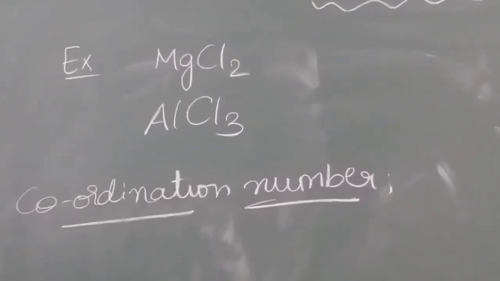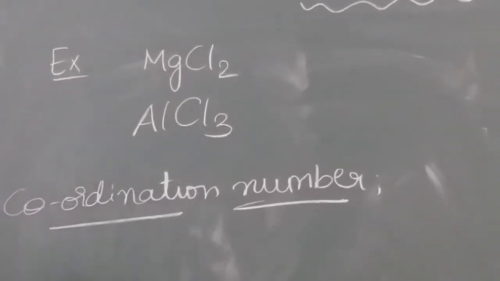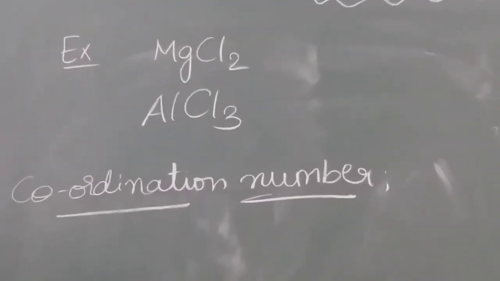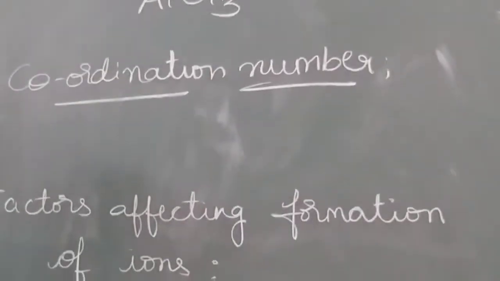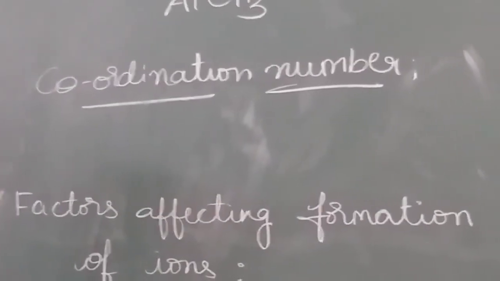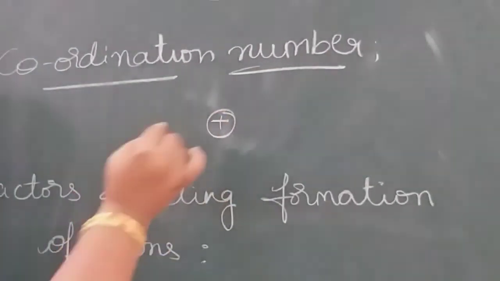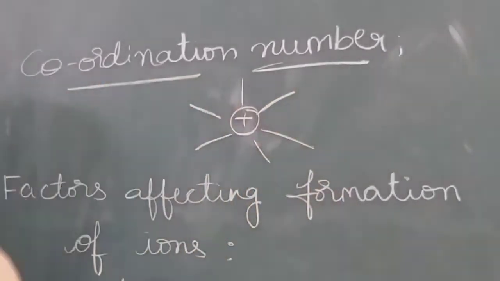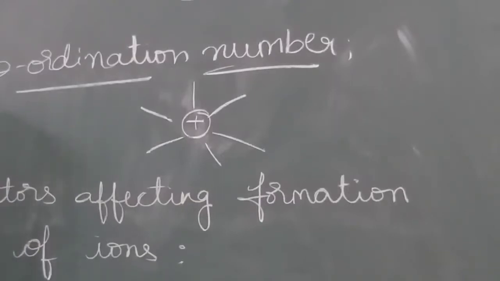In this way, other examples of ionic bond are MgCl2 and AlCl3, magnesium chloride and aluminum chloride. These are all formed due to ionic bond only. Okay. The next concept is coordination number. Coordination number means, suppose you take a positively charged ion, the number of oppositely charged ions surrounding the positively charged ion is called coordination number.